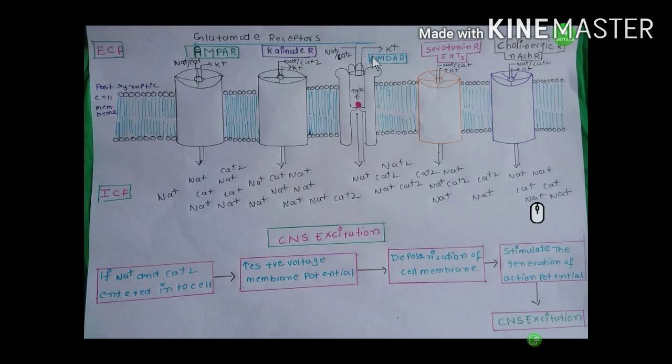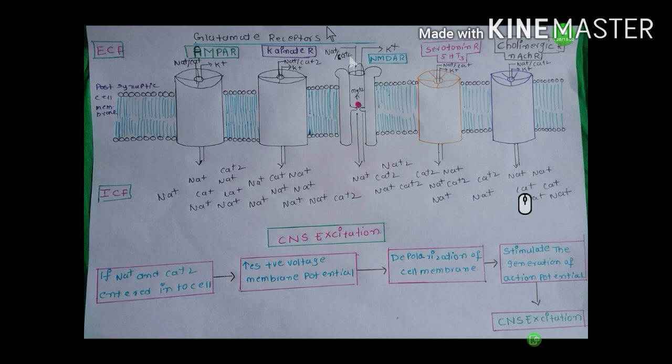Okay, coming to the NMDA receptor. Glutamate binds to the NMDA receptor. So all subunits undergo conformational change and the channel is opened, but the ions do not pass through this pore because the pore is blocked by this magnesium ion. See here, this pink color is the magnesium ion.